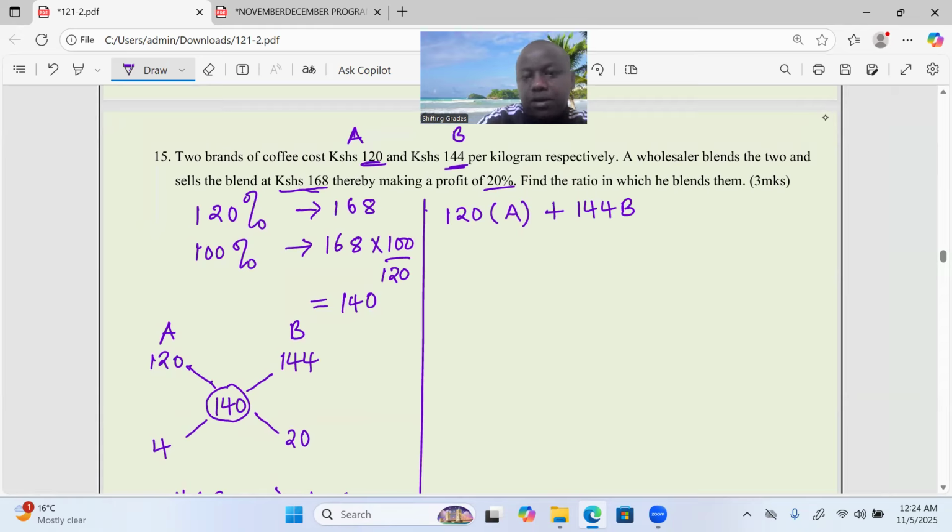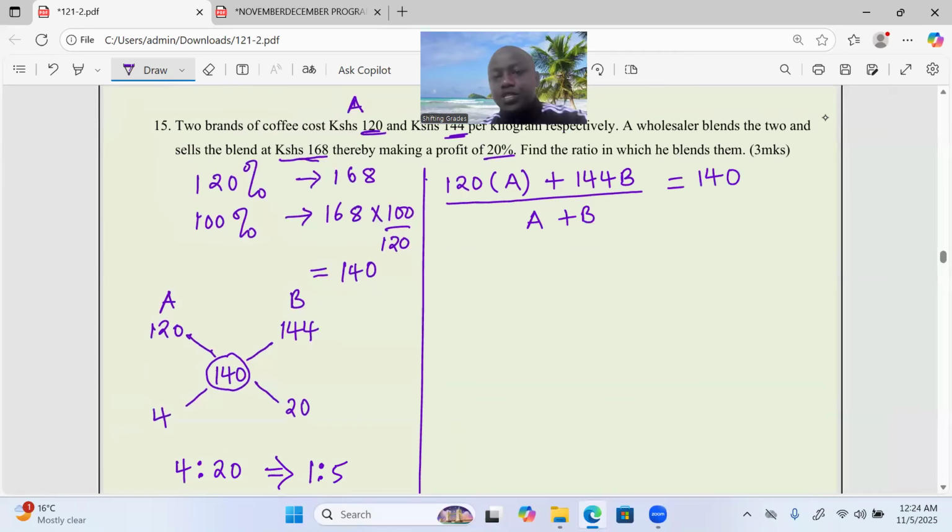Then we divide all this by the number of kilograms mixed, A plus B, so that we get the price per kilogram, which is 140.